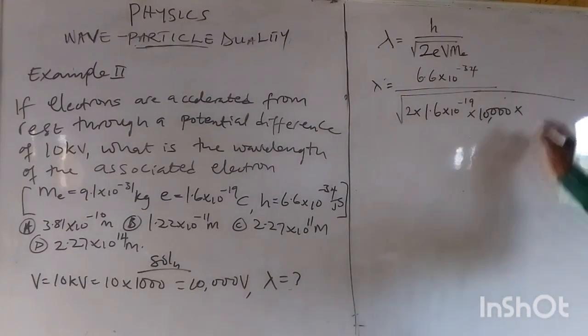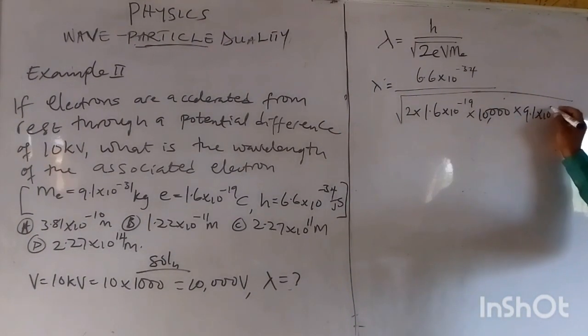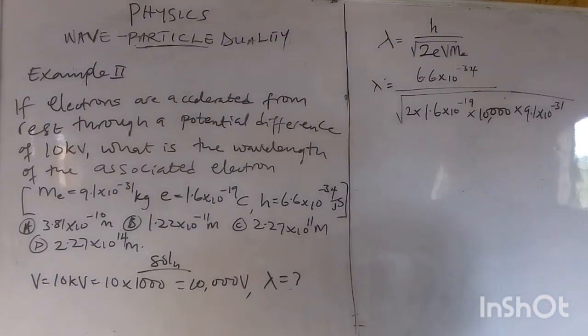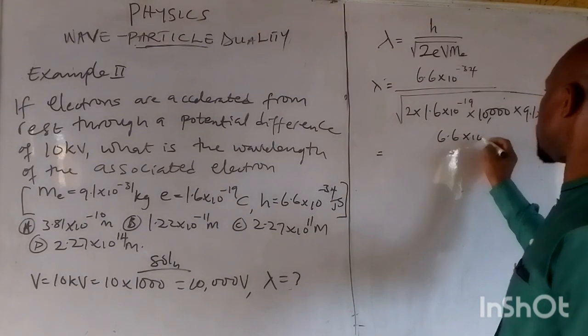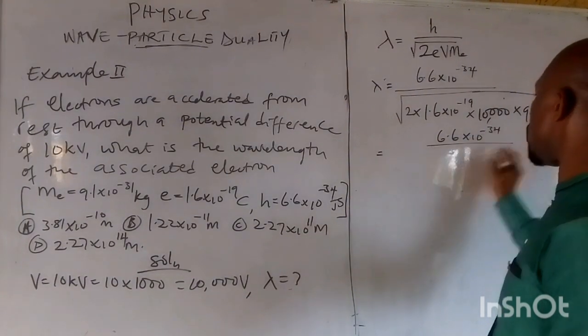Mass of 1 electron is 9.1 times 10 raised to the power minus 31. Everything will give us 6.6 times 10 raised to the power minus 34 over.